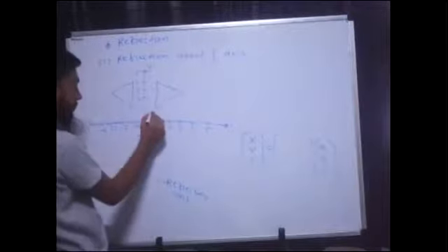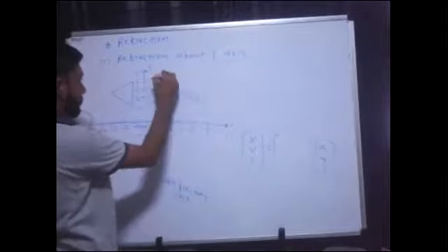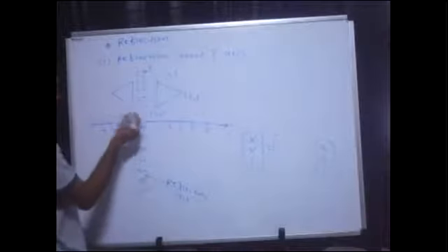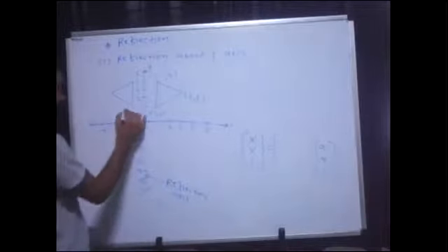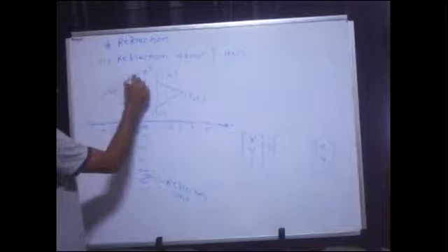Is it fine? Are you getting me? If the object is in the first quadrant and the reflection axis is about y, then you will get the reflected object in the second quadrant. Now think about the coordinate positions of all the points. For this point, the value is 1, 1. For this, it is 3, 3. For this, it is 1, 4. Now, for the reflected object, this would be minus 1, 1, this would be minus 3, 3, and this is minus 1, 4.